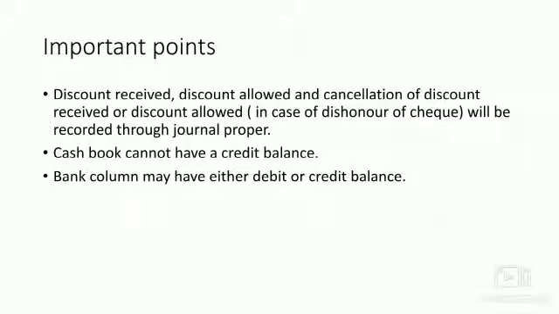Bank overdraft can be understood like this. A firm enjoys an overdraft facility from a bank. It means the firm can overdraw from its bank up to the limit allowed by the bank. Amount withdrawn in excess of its own money in the bank is known as bank overdraft. A bank overdraft is shown as a credit balance, meaning that the business has to pay the amount to the bank. The bank is providing you the facility to withdraw more money than what you have in your account.